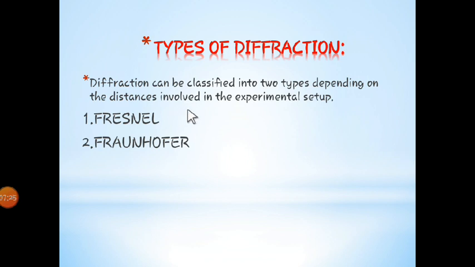If it is finite or infinite, it will give you two types. When the distance between source and screen or the observer is smaller, it is called Fresnel diffraction. And when the distance between them is very large, it is called Fraunhofer diffraction. So let's see what exactly happens in both cases.